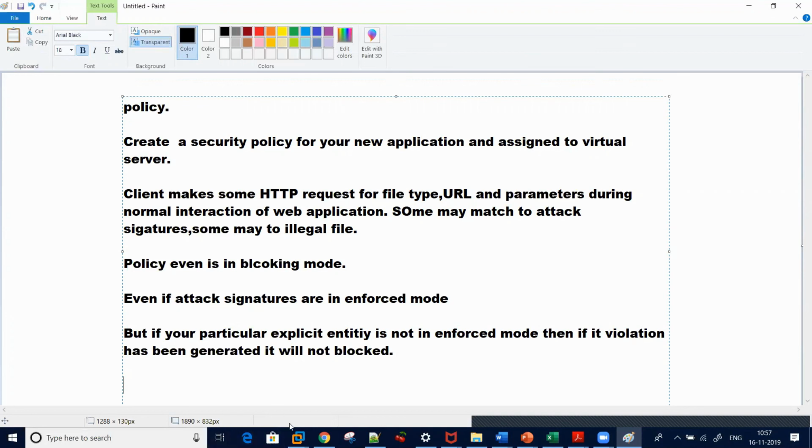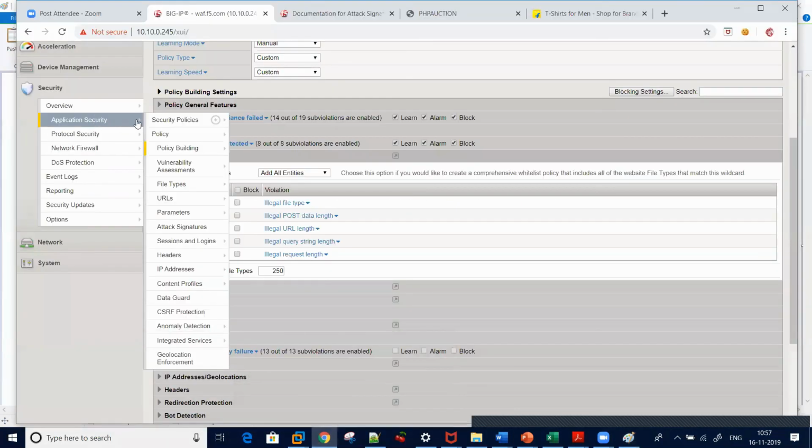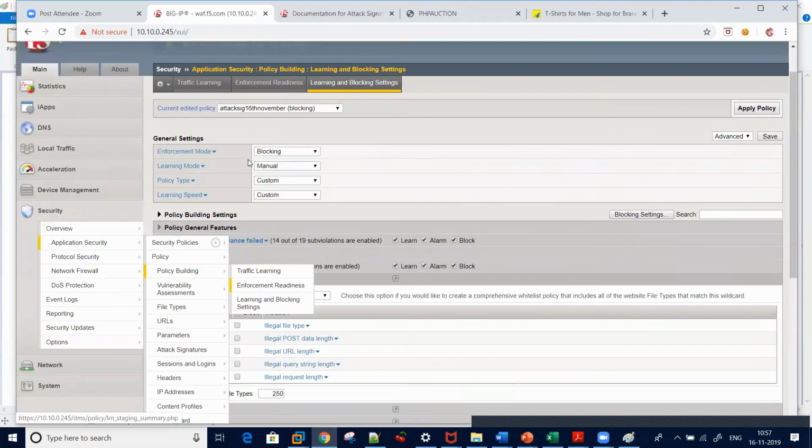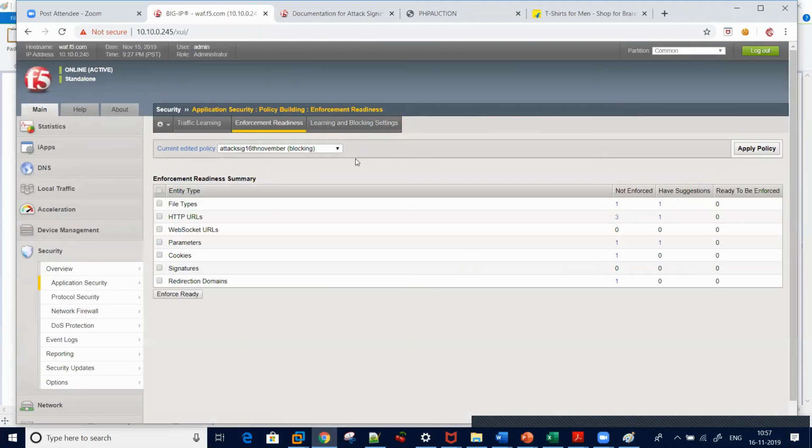You can go to security, enforcement readiness. It will give you different summaries, like your file type right now is not enforced, but it has a suggestion. You can click it.